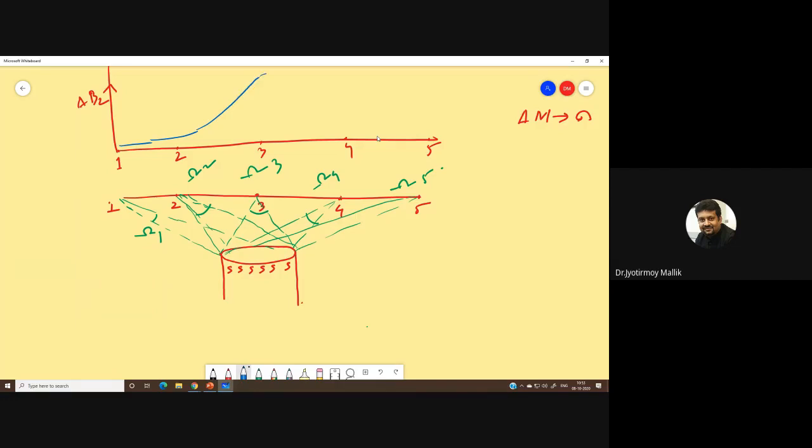At 3, it will be maximum, and then it will again come back to something close to the regional value.